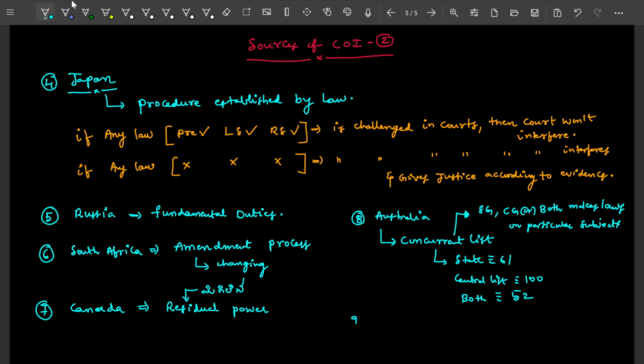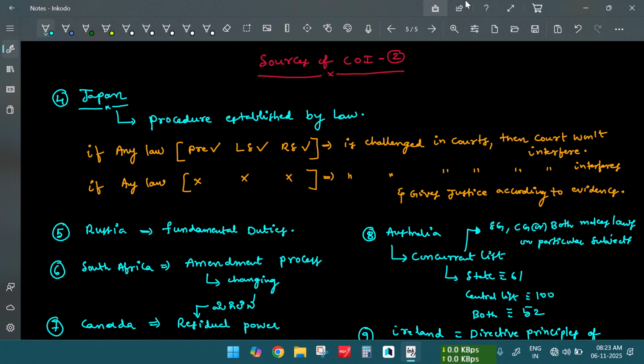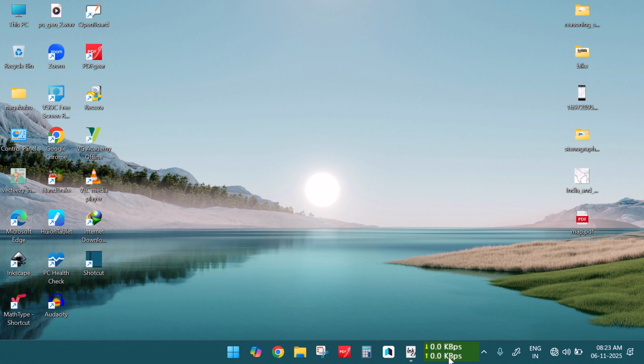And the ninth one is Ireland. From Ireland we have taken the directive principles of state policy. The directive principles of state policy have been taken from Ireland only. Thank you. This is the sources of Constitution of India.